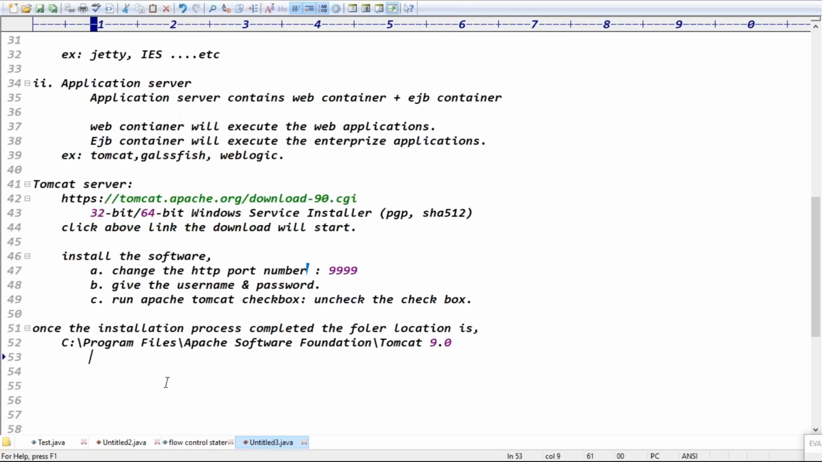Can you please read the folder names? Guys, can anyone please read a folder name? One person, can you please tell me only one folder name? Apache Software Foundation, then common files, those things. Tomcat 9.0 folder is there, right? Under this root folder, we have folders, right? Tell me the folder names.